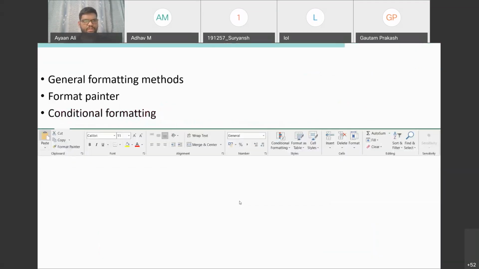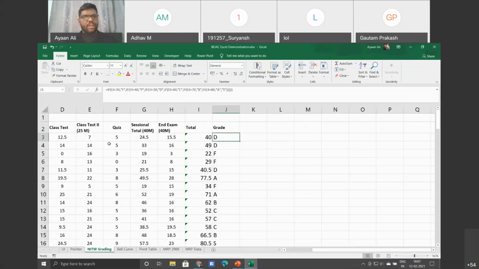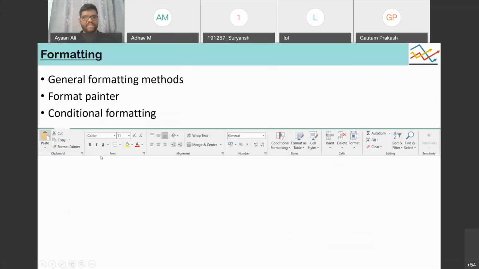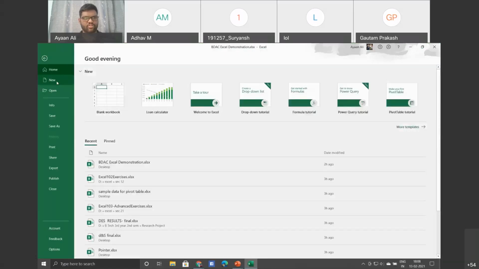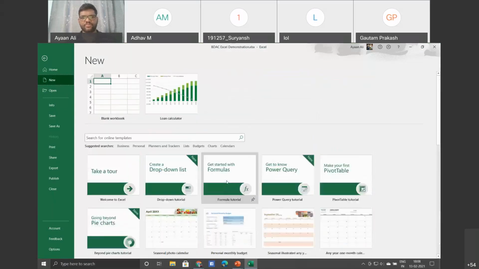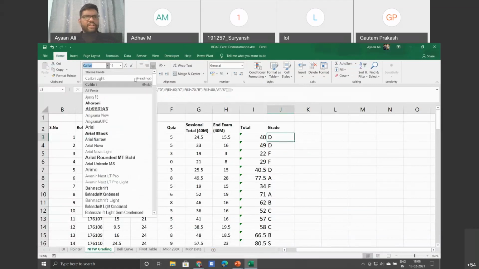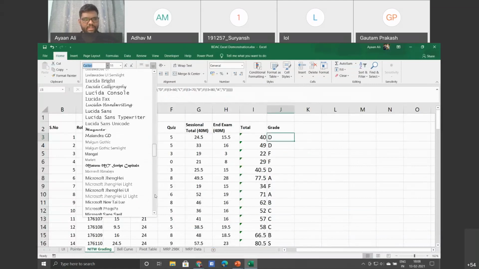Then next we have formatting. You might have seen this already in the Home tab, there's a screenshot from that region. If we see any of the templates, I'll just go to New. You can see how colorful all these templates are. It is only possible because of this format column. If you notice, every specific ribbon, font, alignment, number, and so on. We already saw a fact that there are almost 512 fonts available here.